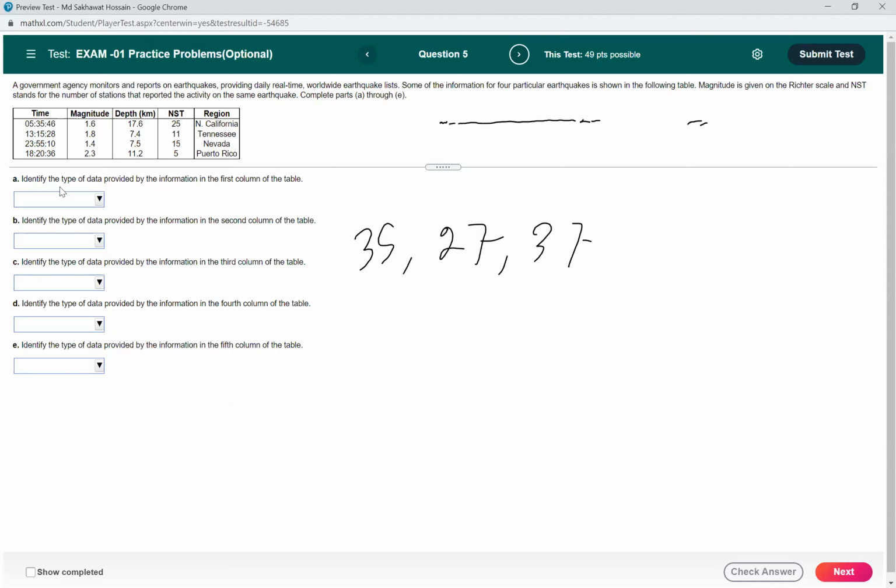Okay, so identify the type of data provided by the information in the first column of the table. In the first column of the table, we have data which is time. So this is 5 hours, 35 minutes, and 46 seconds. The first one is hour, then minute, and then second. So we have to identify the data type. What do you think? Is the first variable quantitative or qualitative?